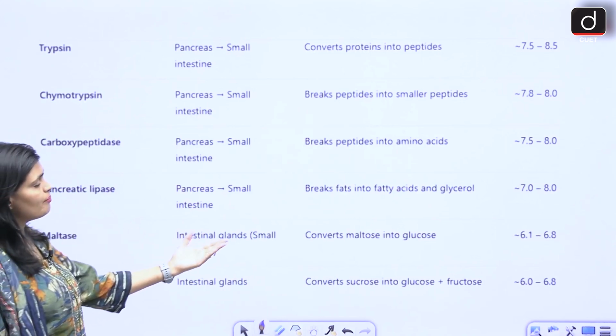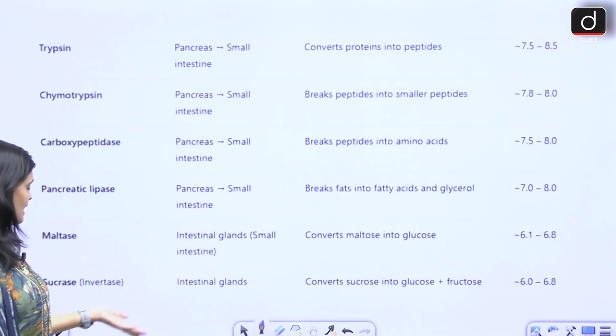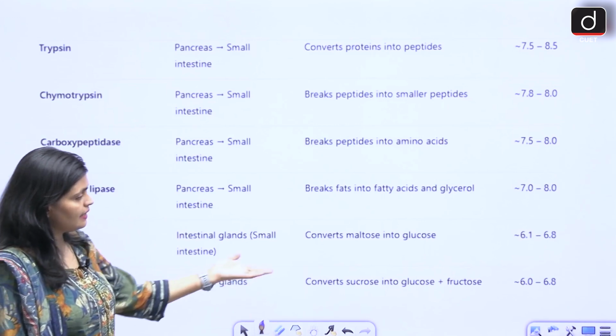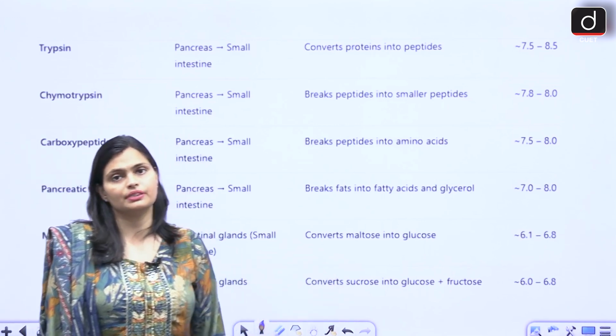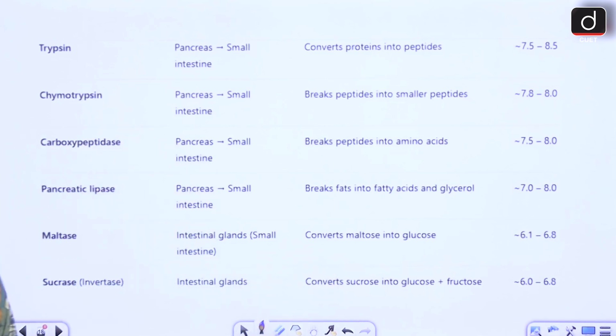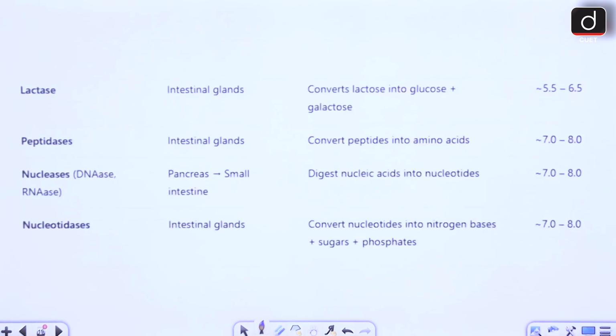Maltase is released from the small intestine, intestinal gland, and so is sucrase, with their conversion and pH. So this you have to cover. Please note it down. This chart is really very important for your exam. Then we have lactase, peptidase, again intestinal, nuclease, pancreas, nucleotidase, intestinal. So just try to note down all those enzymes.